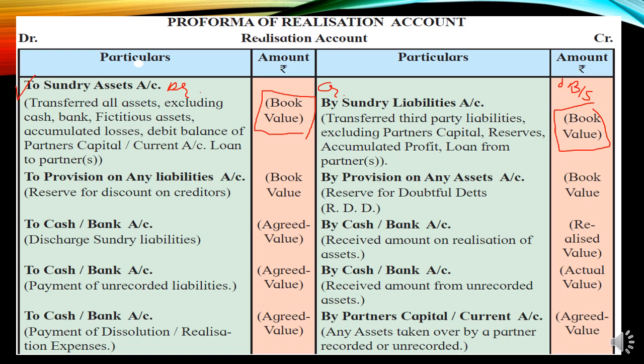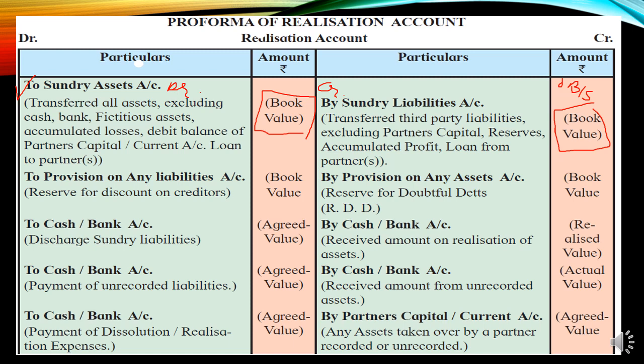Now after that, some reserves and provisions will be there, and RDD will be written. So students, the provision on any liability account or any discount will be debited. The entry will be realization account debit to provision on any liability. If any reserve or any provision is made for the liability, that will be shown on the opposite side of the liability. You should remember it.